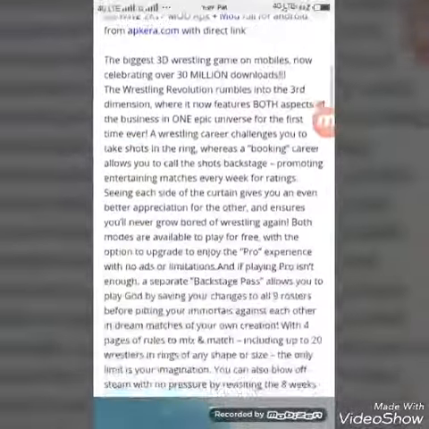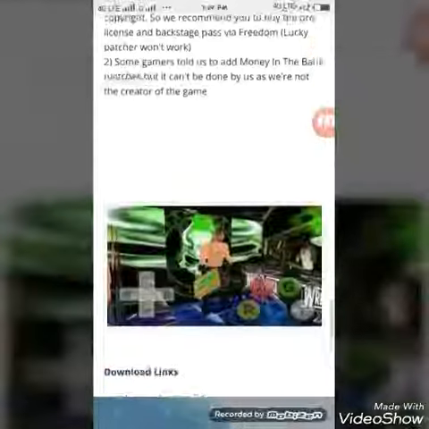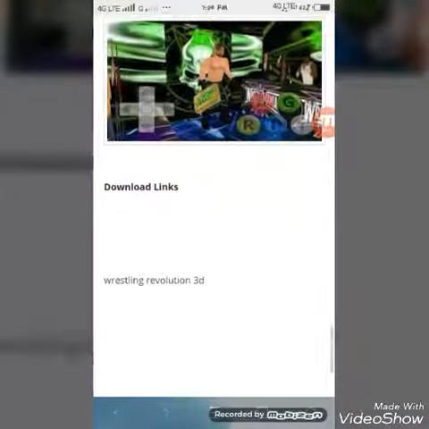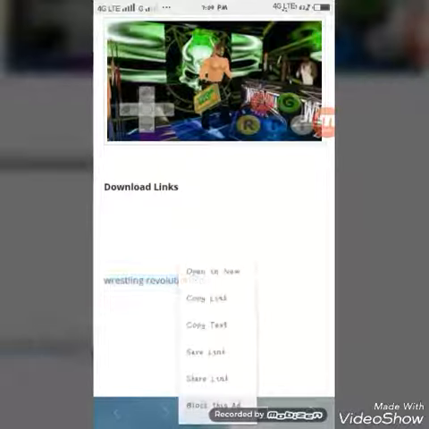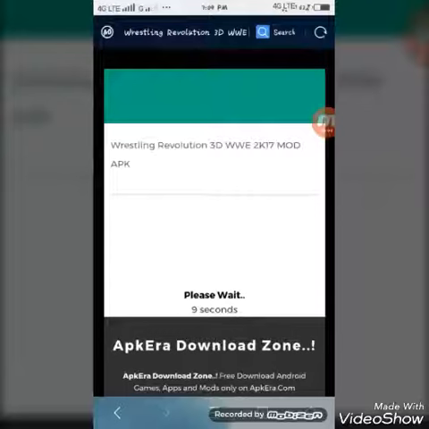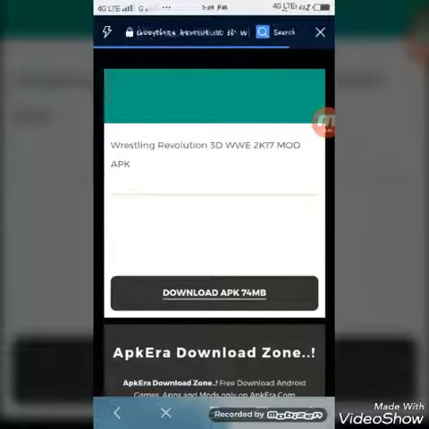You have to go down and see the screenshot. Now you have to click this Restoration Revolution 3D. After clicking it, it comes like this. Wait for the time. Wait until it's 0 and click download APK 74.